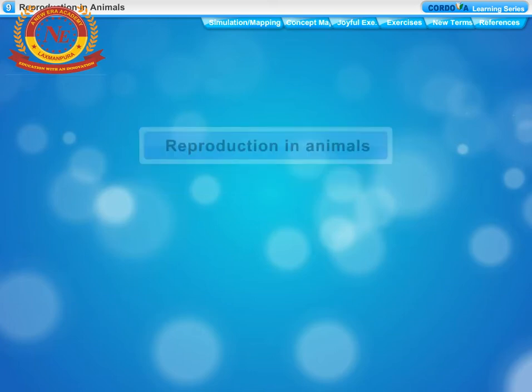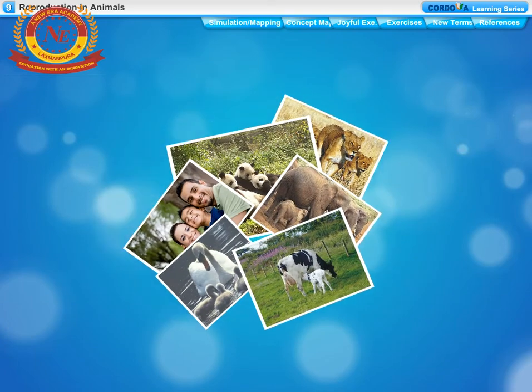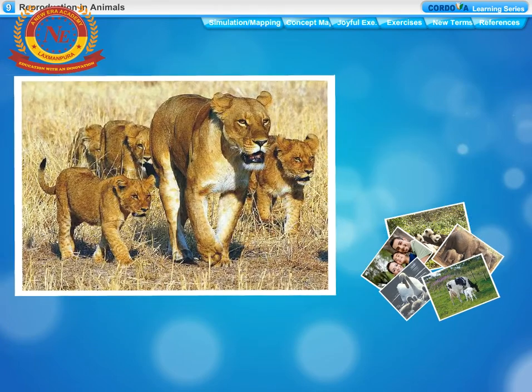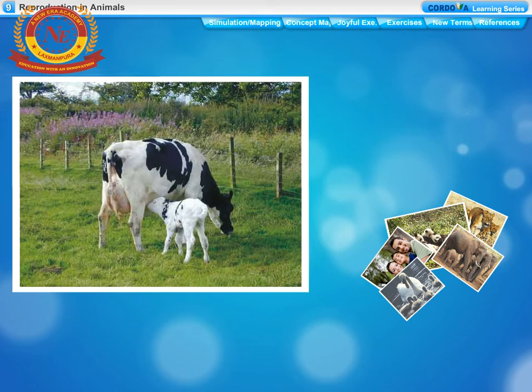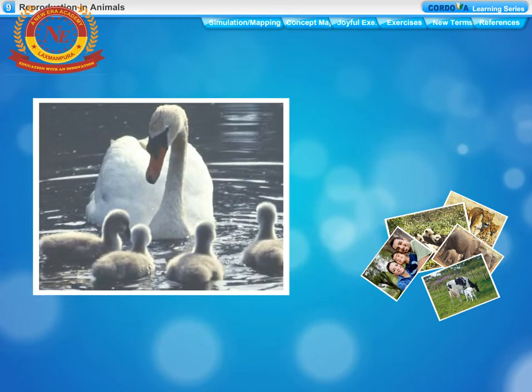Reproduction in animals. The production of new individuals from their parents is known as reproduction. In fact, reproduction is one of the most important characteristics of living organisms. Reproduction is essential for the survival of a species on this earth.